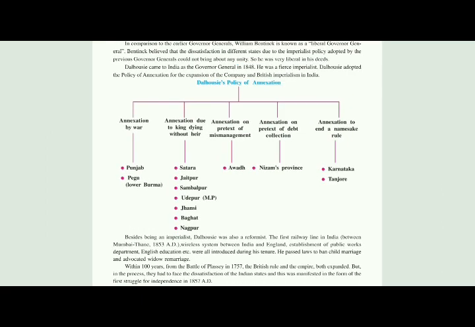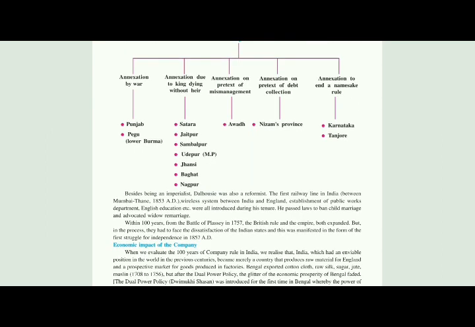beside being an imperialist, Dalhousie was also a reformist. As I have said, reformist means to make better by improving the policies. So he started, we will see, the first railway line in India between Mumbai and Thane, 1853 AD. Underline. Dalhousie started the first railway line, a very important line.